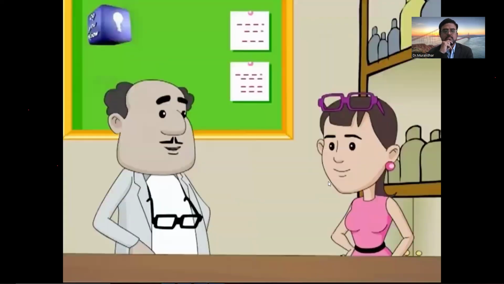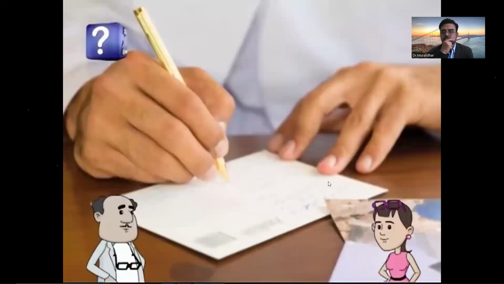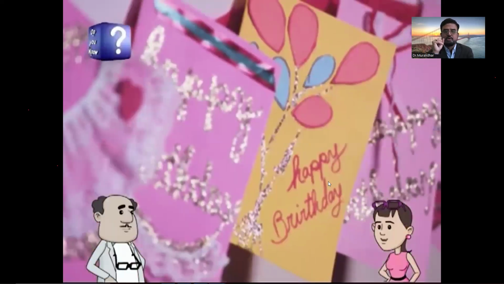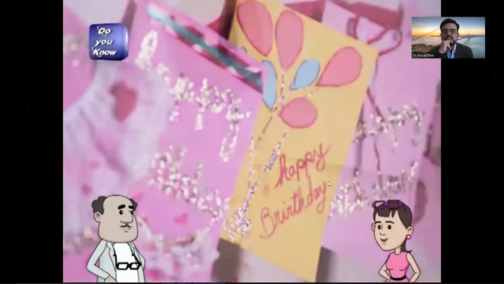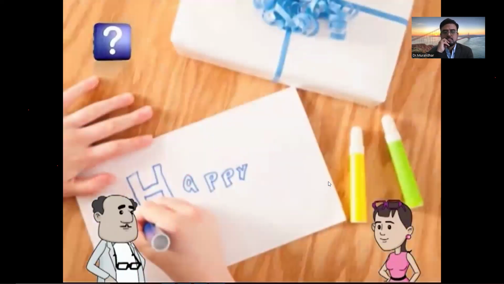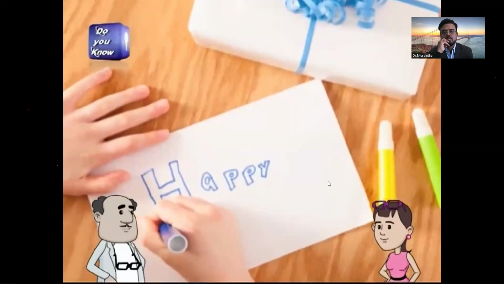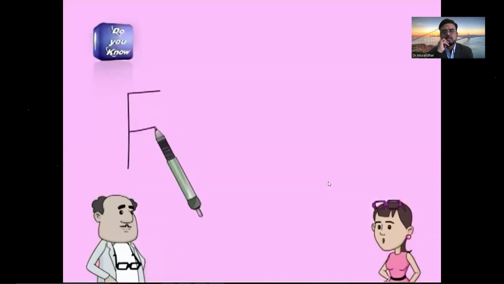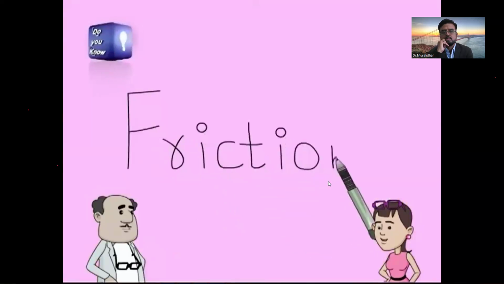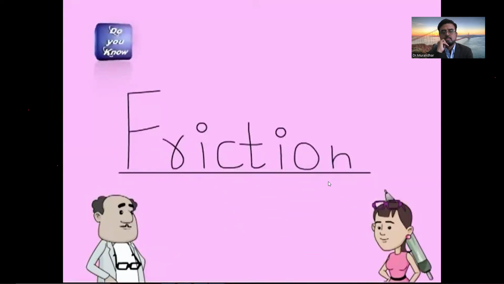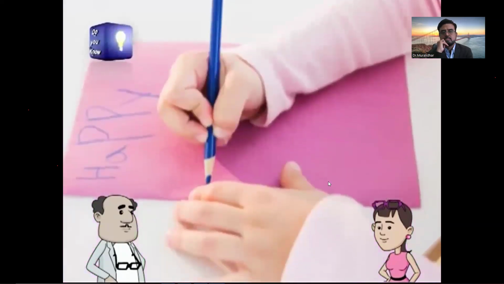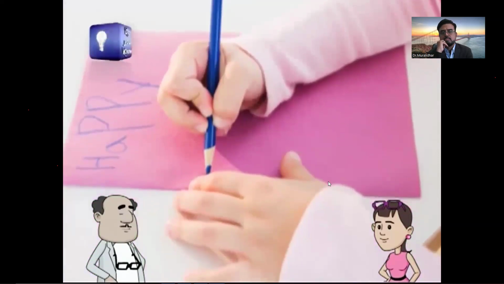Tell me, Binny, have you ever written with a regular pen on a card? Yes, sir. But pens usually don't write well on card paper, especially on the birthday cards pasted on the gifts. Good realization, Binny. Now, why is that? Don't know, sir. But my guess is friction has something to do with this. Well, the guess was a good one. As in this case, both the surfaces are smooth.